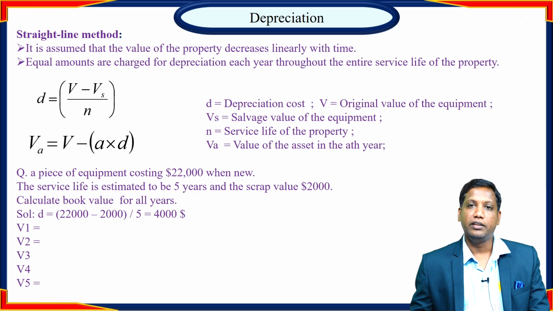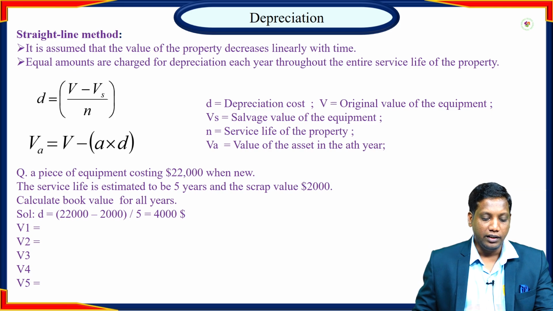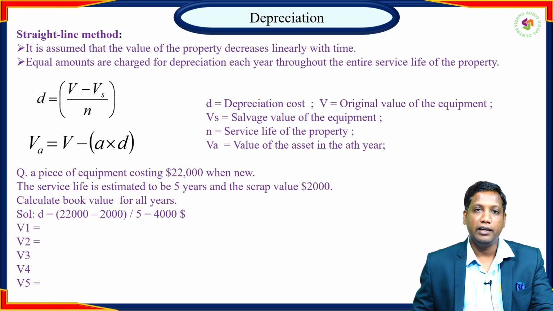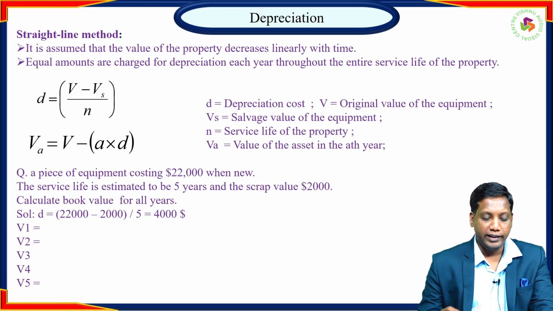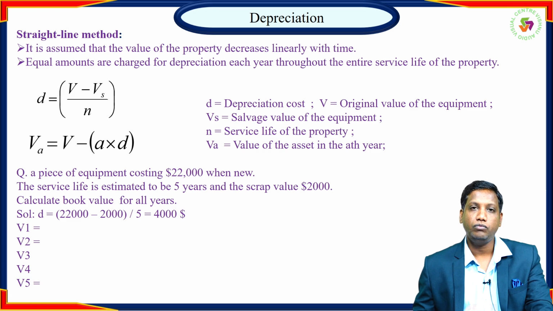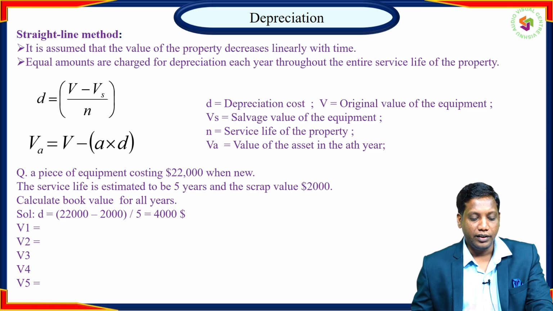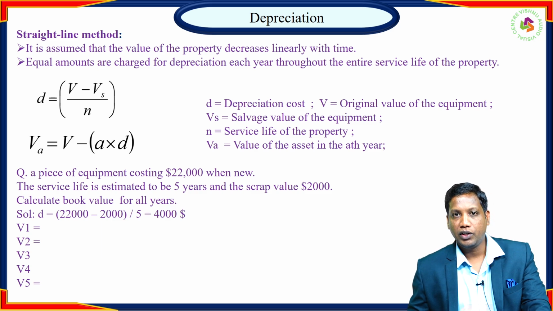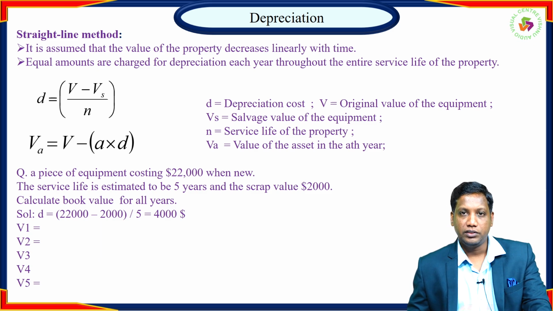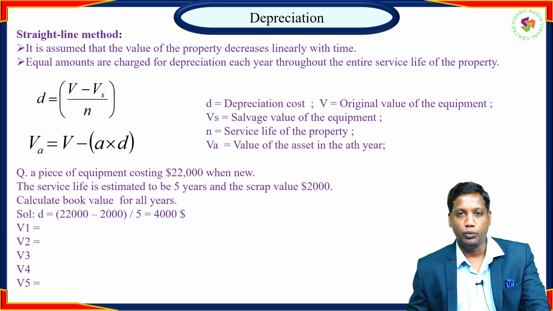In the straight line method, the depreciation cost D is calculated as D equals V minus Vs divided by N. Here D is the depreciation cost, V is the original cost of the equipment, Vs is the salvage value of the equipment, and N is the service life of the equipment.